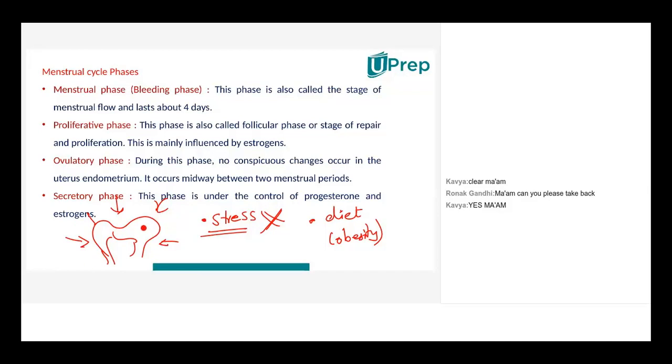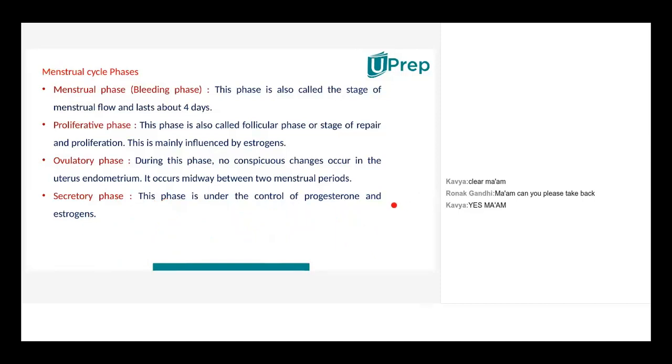So being fat will lead to several issues, menstrual problems. PCOD, polycystic ovarian disease, is also a disease which could lead to a delayed or irregular menstrual cycle. But you're not studying diseases in class 8, so you can ignore this. I was just talking this out of the textbook, the probable reasons.